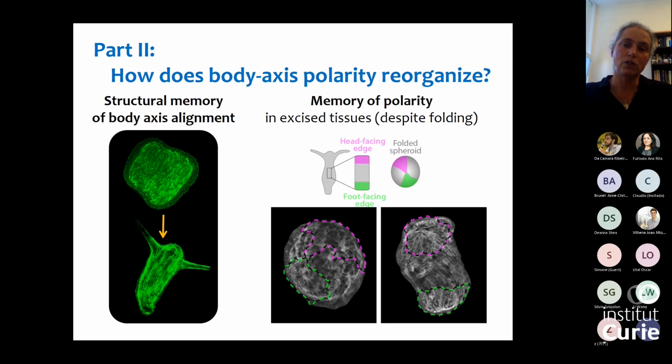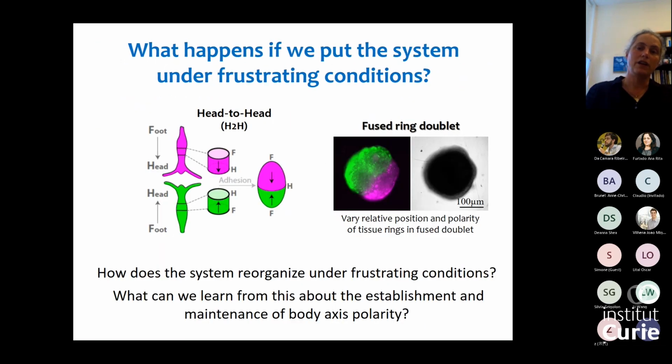And what we wanted to look into is what determines the polarity of the animal. What we wanted to do is generate frustrating conditions, initial conditions where we don't have a simple memory of the polarity. And the way we generated this frustration is by taking two rings and fusing them to each other. So the idea is that we take two Hydra, we cut off rings that each have a very well-defined polarity, but then we connect them into this doublet tissue. So we adhere the two rings to each other.